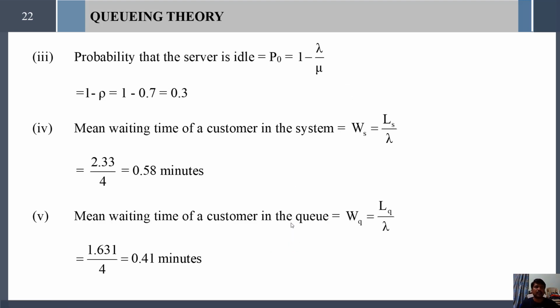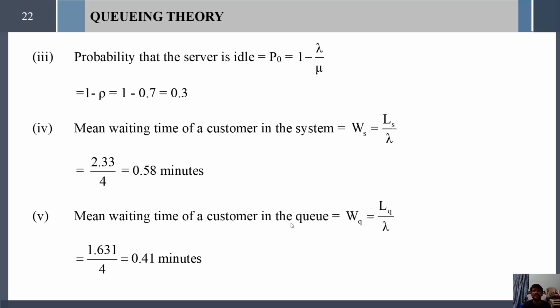And next, the probability that the server is idle. To answer this question, we use the formula P naught equals 1 minus lambda divided by mu. Simply substitute the lambda and mu values, or lambda by mu equals rho. The rho value is already given as 0.7, then 1 minus 0.7 equals 0.3 is the time the server is idle.